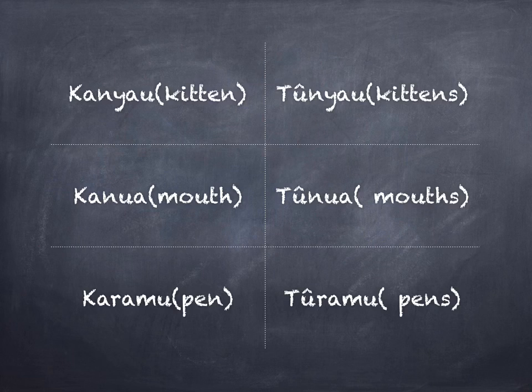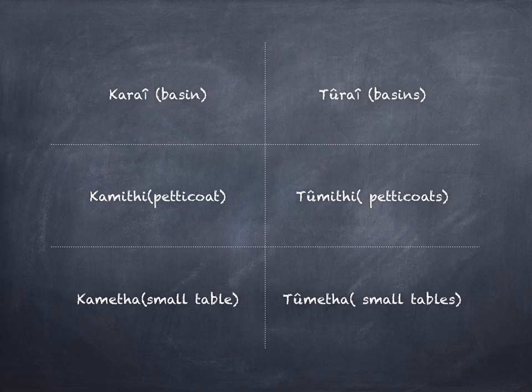Karamu for singular, turamu for plural. Still in this class, we have karae to mean one basin and torae to mean many basins. Karae for singular, torae for plural.